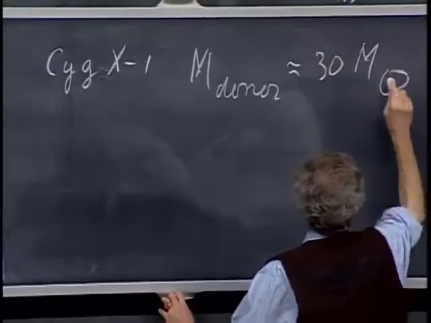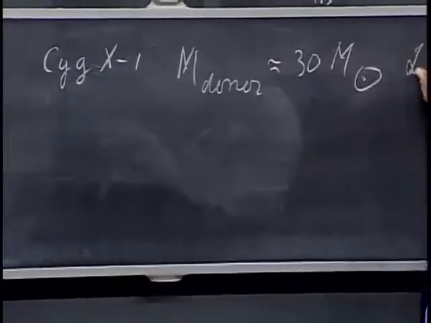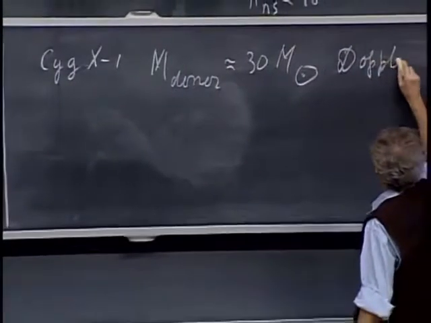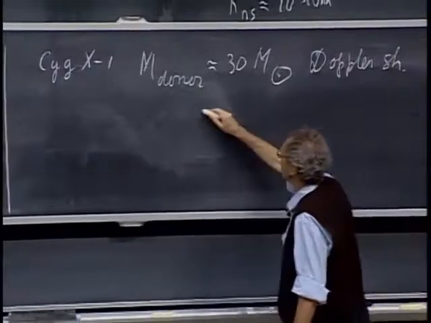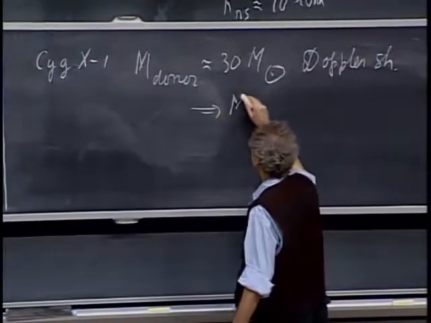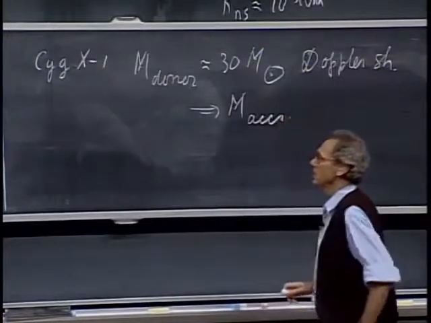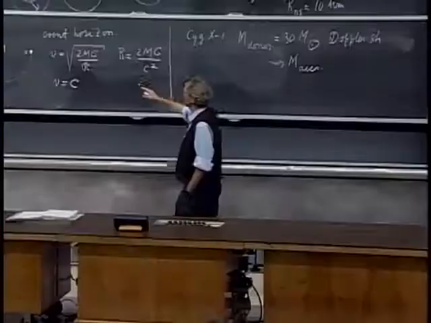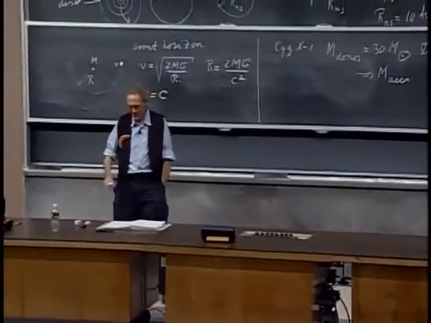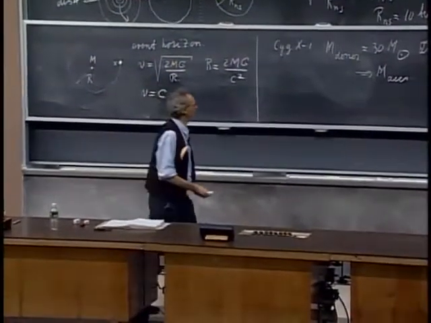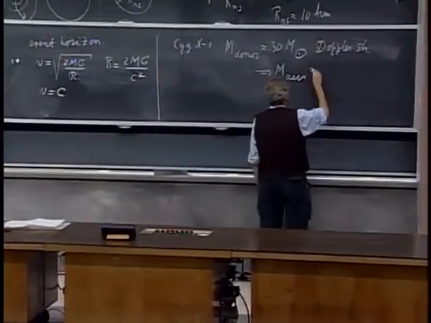And with that information, and with the Doppler shift, you can now arrive at the mass of the accretor, and that is, in this case, oh, by the way, there's an R missing in the word accretion there, and that mass turns out to be about 15 solar masses.